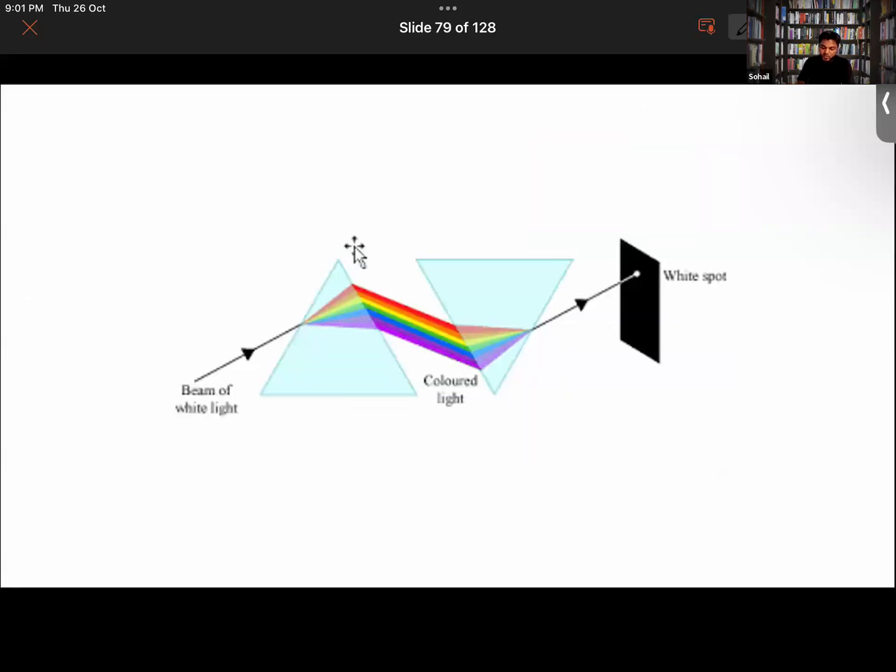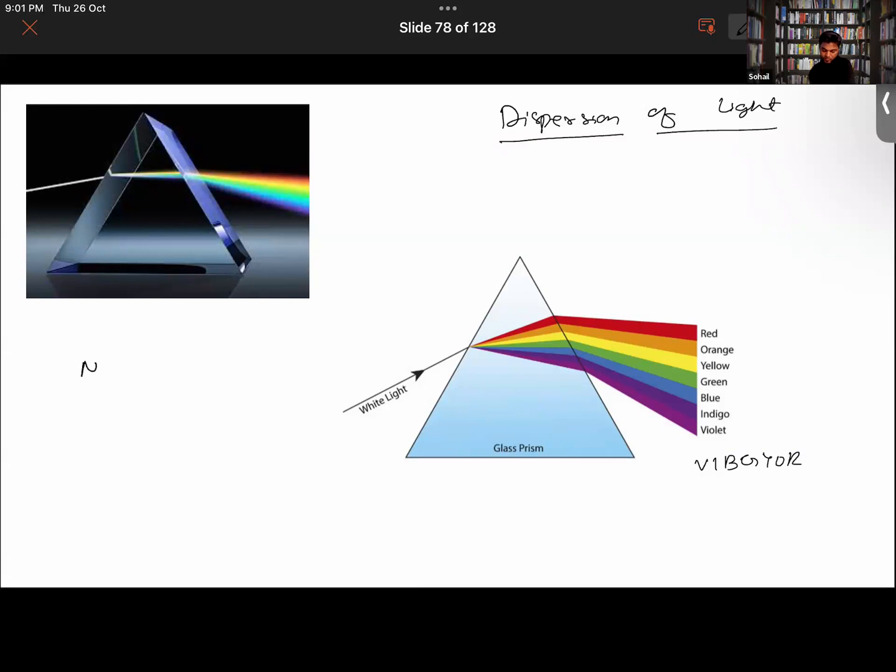Now you can do one activity. You can take Newton's disk, in which you can have all the different colors. You can have a disk like this and color it into 7 different colors: violet, indigo, blue, green, yellow, orange and red.